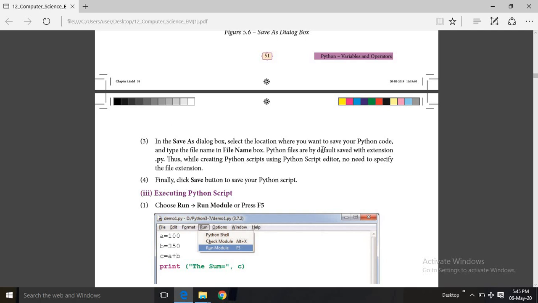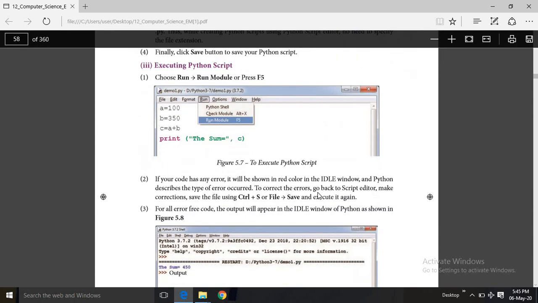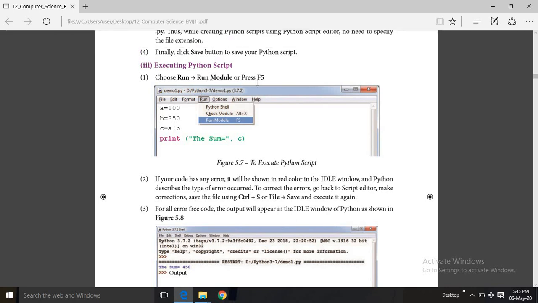What do you mean by default? Automatically, that is default. So automatically the file will be saved with the extension .py. Thus, while creating Python scripts using the Python script editor, no need to specify the file extension. Automatically it will be added. Finally, click on the Save button to save your Python script. And how to execute your Python script? You have to choose Run and then Run Module, or you can press F5.